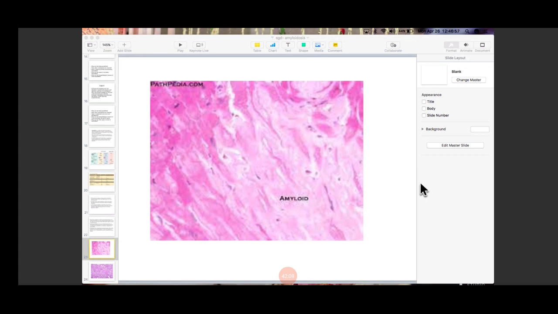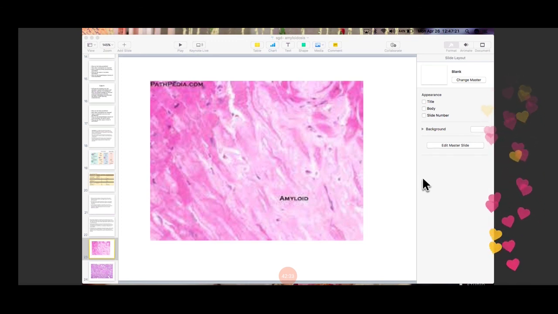And another stain I forgot to tell you, it is Alcian blue. Due to the presence of glycosaminoglycans, it is going to stain it blue. So you can also use Alcian blue. It is also a special stain. Congo red, methyl violet or crystal violet, thioflavin, Alcian blue, PAS, toluidine blue. There are a number of stains. You should know at least 4-5 stains.